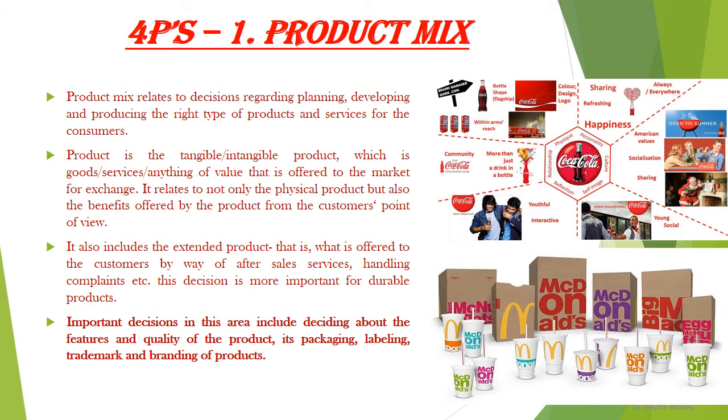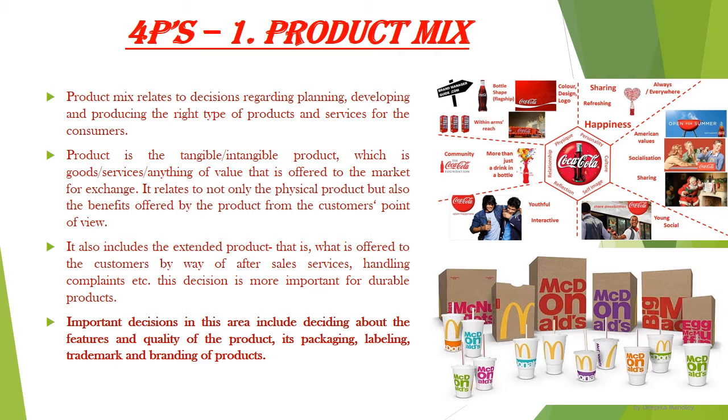Now the first P of marketing mix, that is the product mix. Now product mix relates to the decisions regarding planning, developing and producing the right type of products and services for the consumers. Now product could be a tangible product and it could be an intangible product.